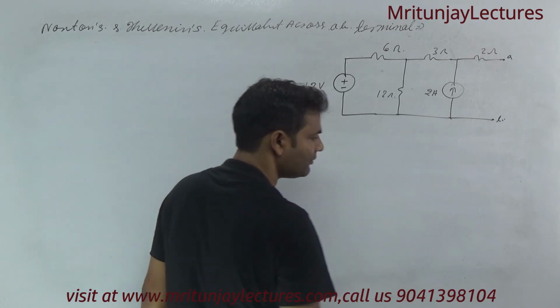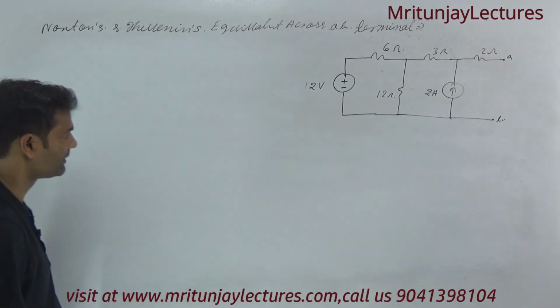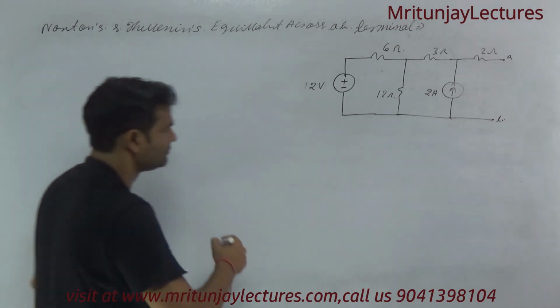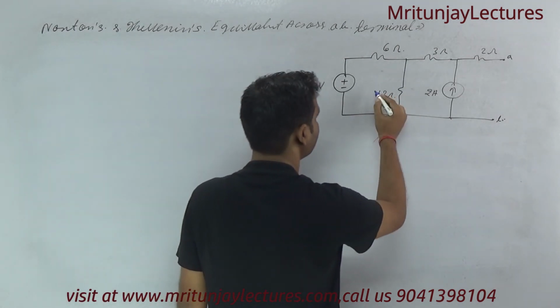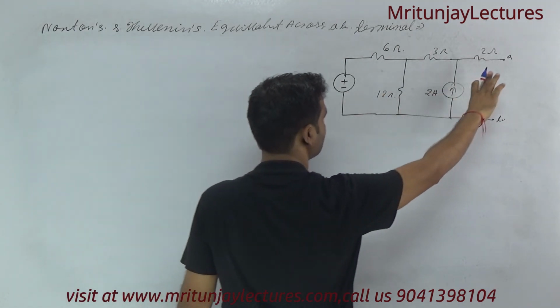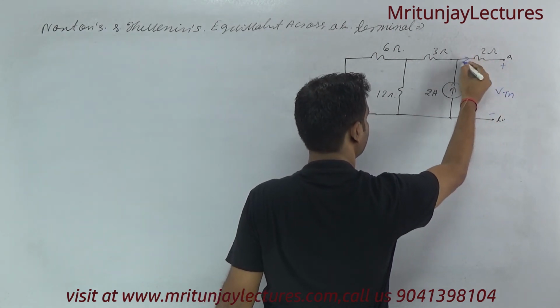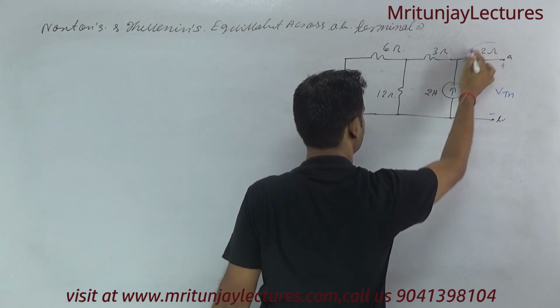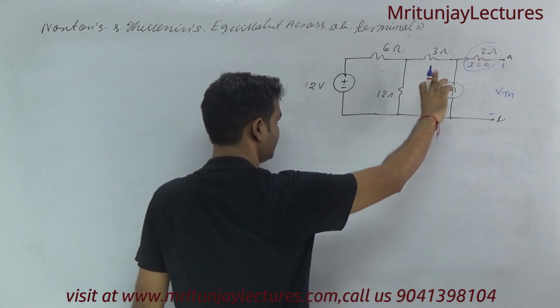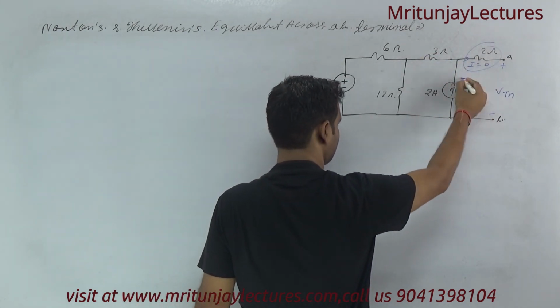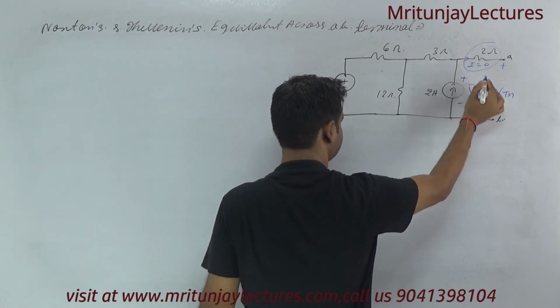If you follow VTH, then you can also apply our motto, that is VTH. No current flows here, so the voltage corresponding to this one is 0. If you want this voltage, then this is also VTH.